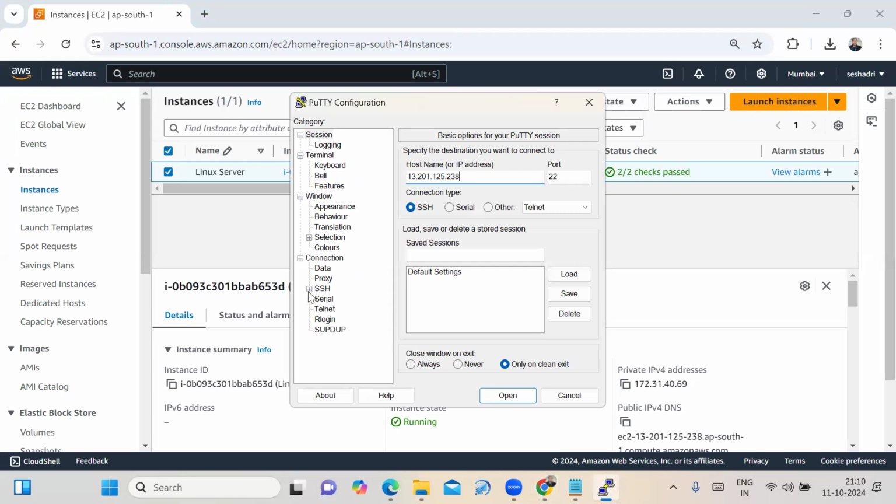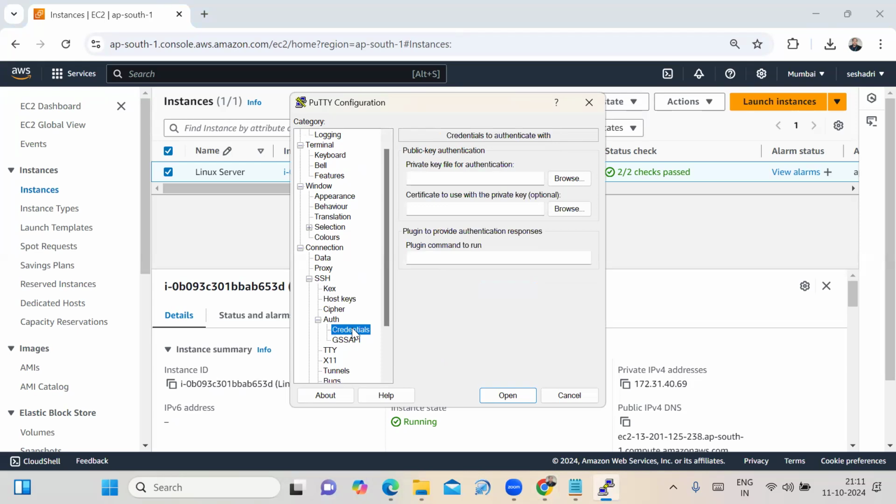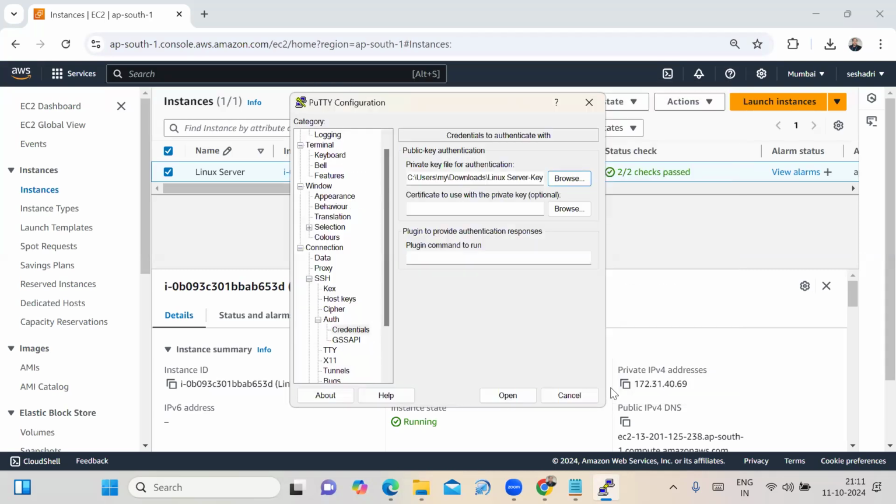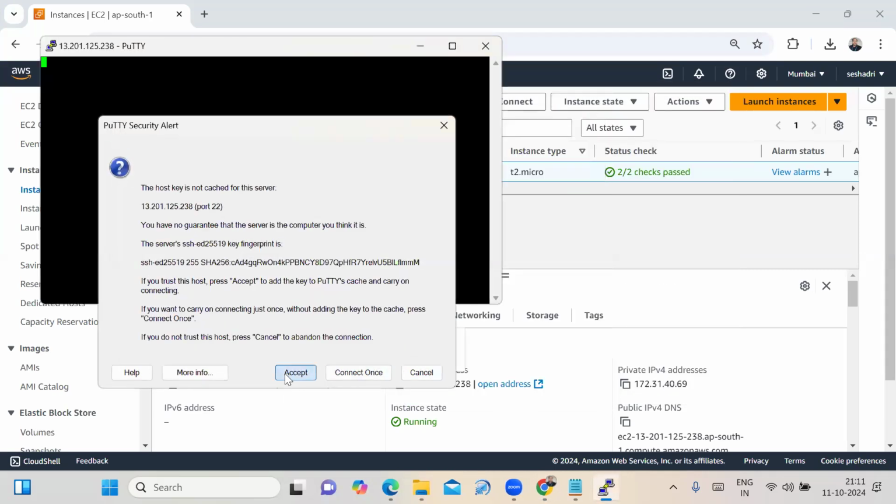On the left side, SSH is there. Under Auth, authentication, you need to choose the credentials option. Now we have to browse the private key file for authentication. Here there is no password. Instead of the password, you have to select the .ppk file. Where is your ppk file? In my downloads. We have to browse it by selecting the browse option. My ppk file name is Linux server key. We have to select it. Click on open, click on open, click on accept.